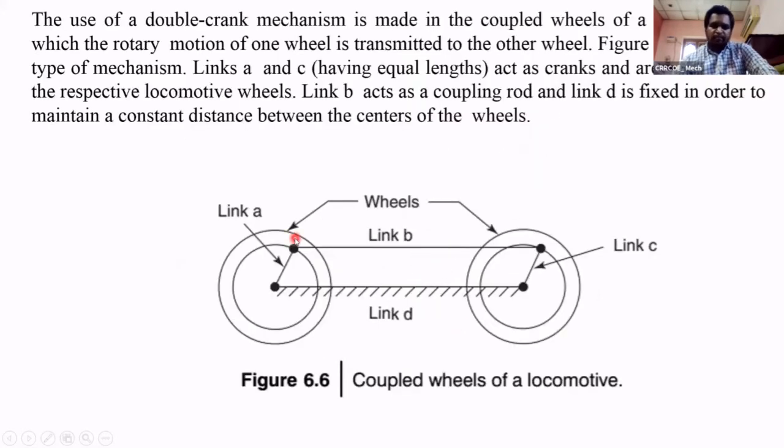See this. This is the locomotive wheels. This is the best application for the double crank mechanism. Here two wheels of the locomotive are rotating. Here one crank is rotating, and here the other crank is also rotating. Link B is the coupler between the two cranks. Means the locomotive wheels are the best example for double crank mechanism, where two links make complete rotation.